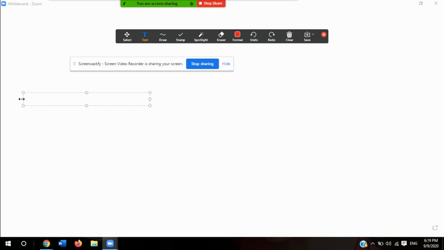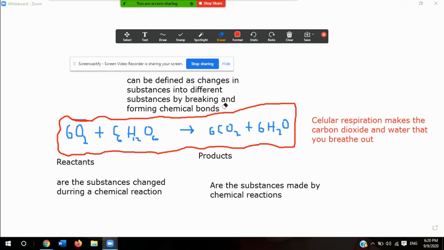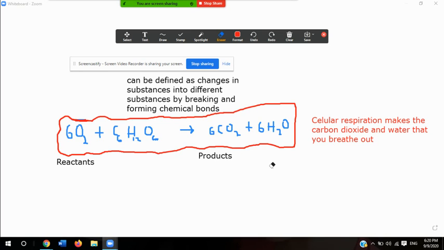So we have to understand that if we have that reaction that we saw a minute ago, in this reaction, in order for the oxygen and the sugar to turn into carbon dioxide and water, energy needs to be added. So, why does energy need to be added? Well, because the energy is going to cause the breaking of certain bonds and the forming of new bonds. So, let's actually talk about that real quick.